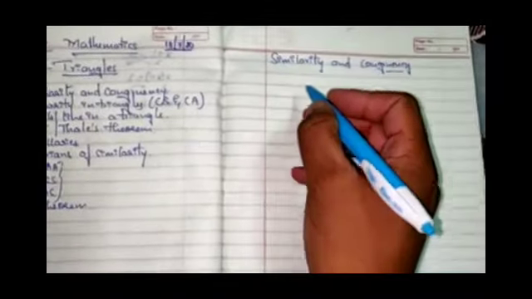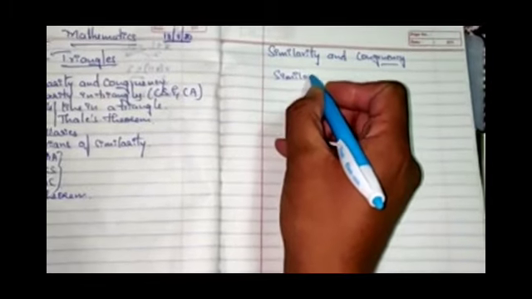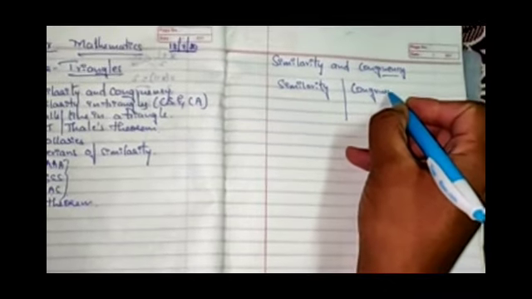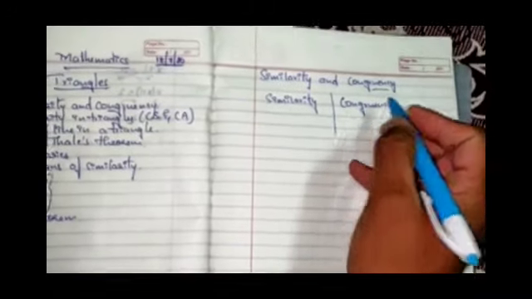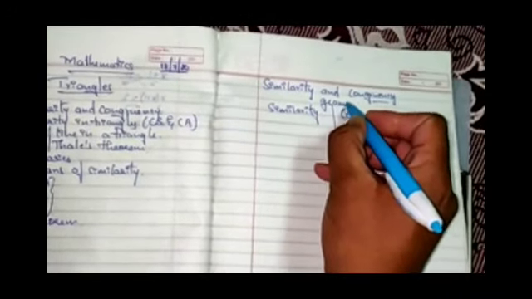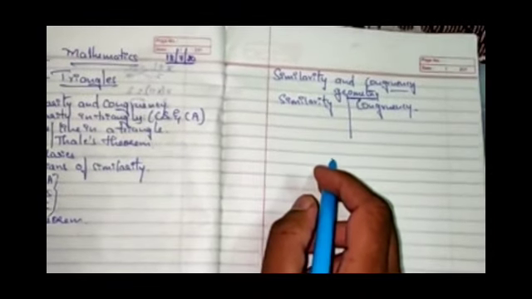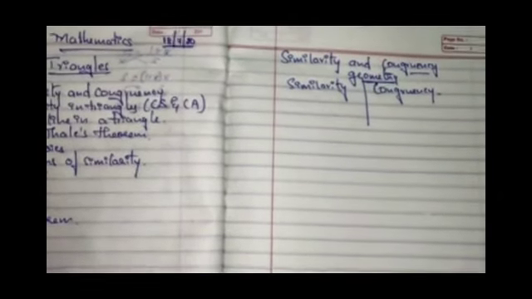Let us understand the differences between the similarity and congruency in geometry. The differences are as follows. As you have already studied congruent figures. So when we talk about geometry, we talk about different shapes and different sizes. So there are different types of polygons, what you have already studied. There is a circle with different radii or with the same radius.